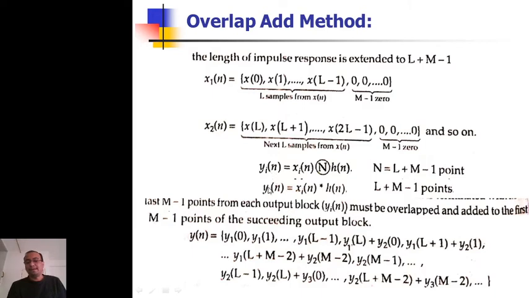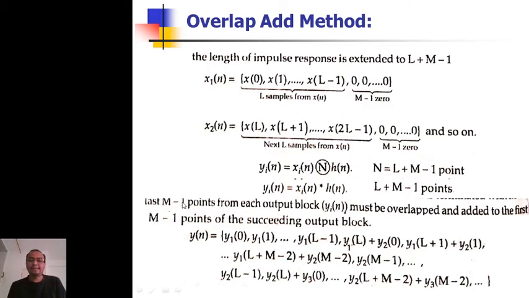Now when I get this answer, it is L plus M minus 1 points, but my input x1(n) was L samples, L length. So y(n) also should be of length L, right? And I have padded zeros here, and then I have considered the next sequence to be filtered by h(n). So what I need to do is some overlap and add.